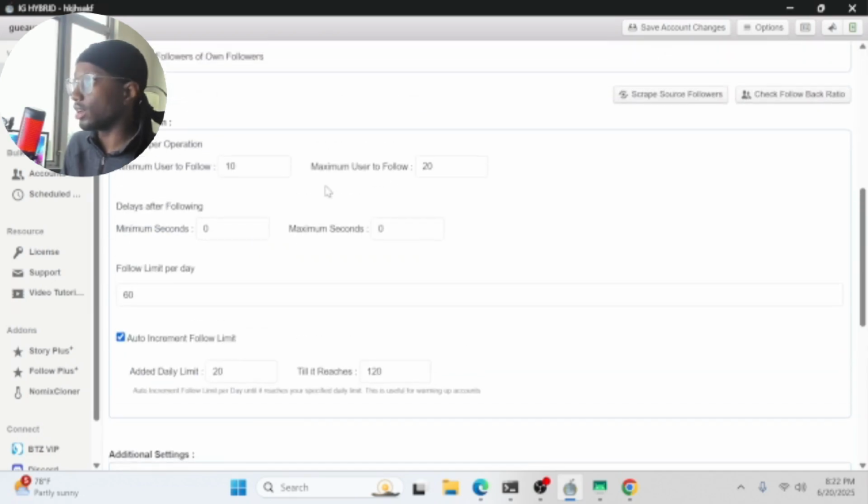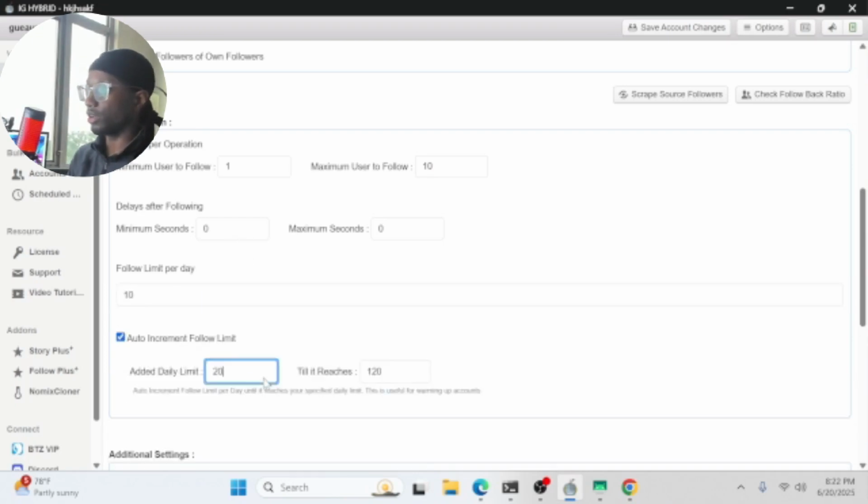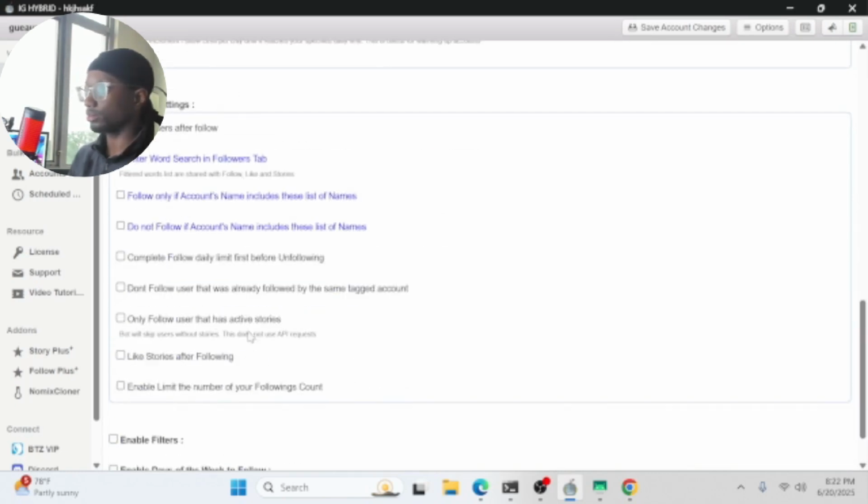Make sure to leave this at 10, right? Right now I'm going to put this at 1 through 10. This I usually don't really mess with. The delays after following. Follow limit per day, we're going to keep this at 10. Auto increment follow per day, we're going to put this at 1. We're going to put this at 10 as well.